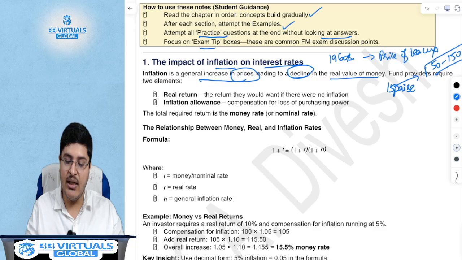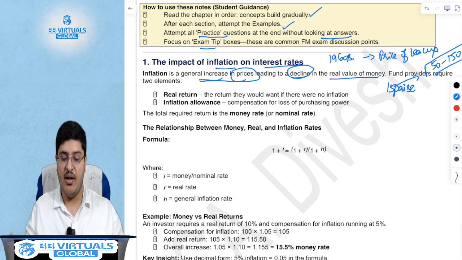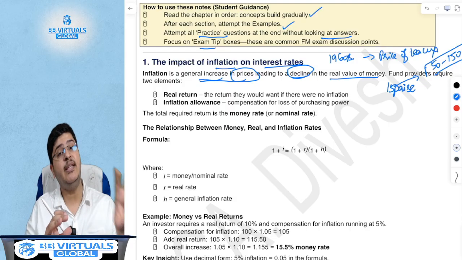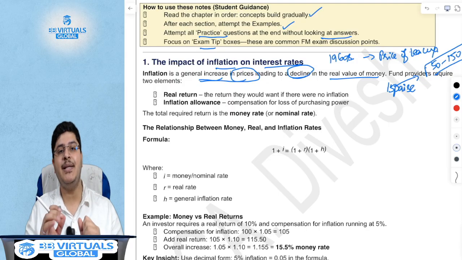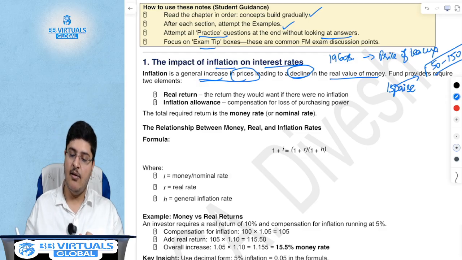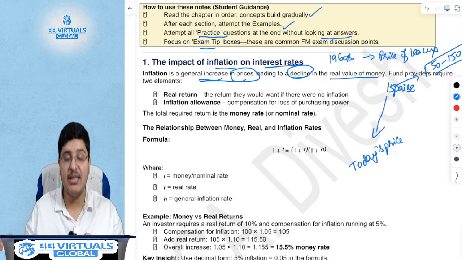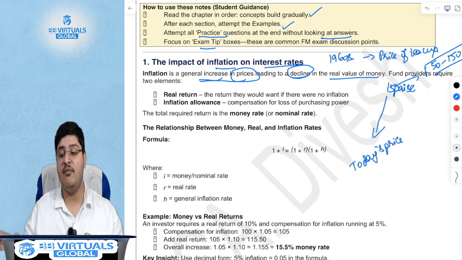So general increase of prices is inflation. Now, interest rates, you would have heard about GDP. GDP also, there is a real GDP and a nominal GDP. What does real GDP mean? Real GDP means that at today's prices, or let's say at constant prices, at the same 15 paise, how much has the real GDP grown, which is, for the lack of a better example, how many cups of tea has increased in India. That is your real GDP growth.